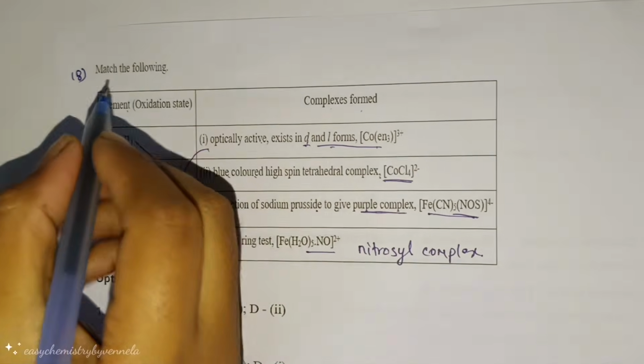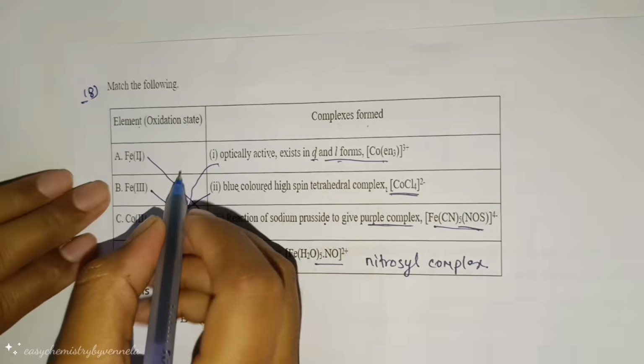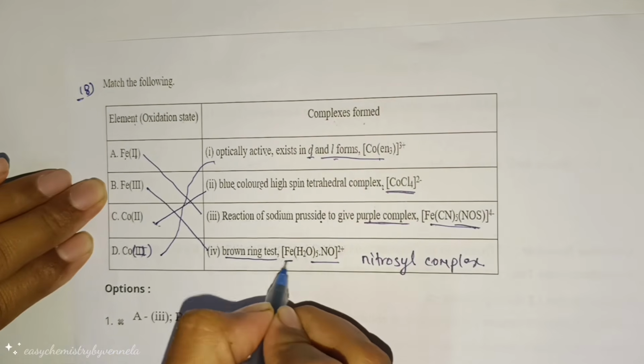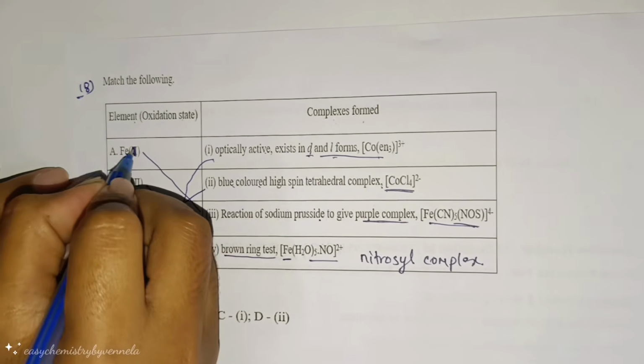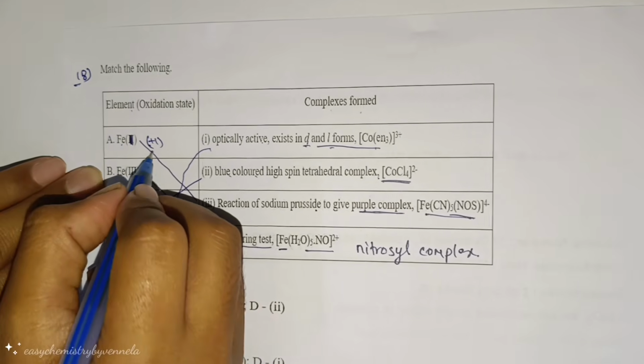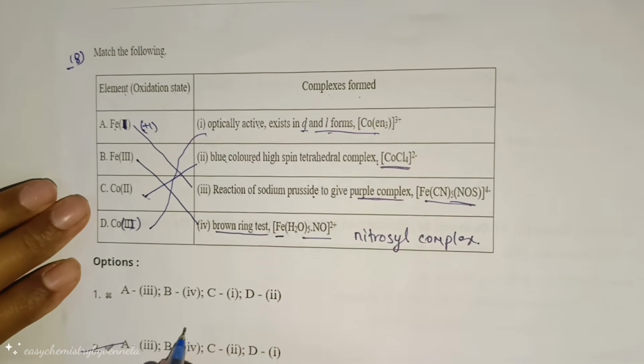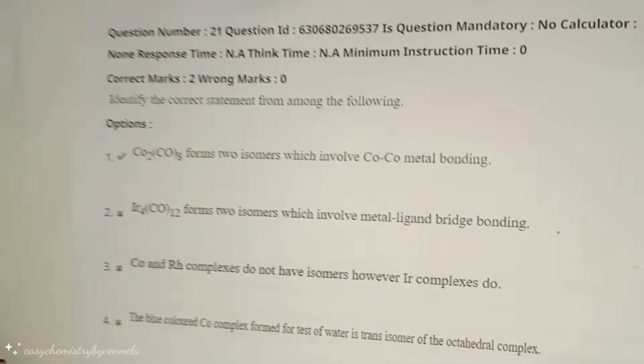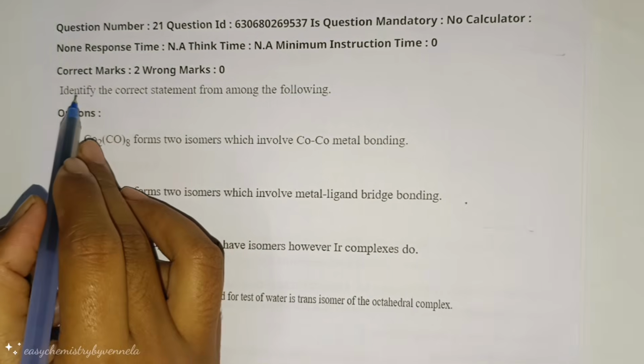In the previous video, 18th question, the brown ring test, the iron oxidation number is 1, not 2. I think it is a printing mistake, I forgot it earlier. Please correct it once. Next, today's question.